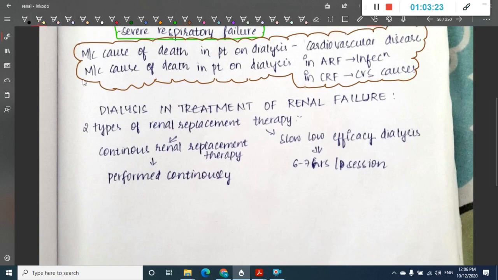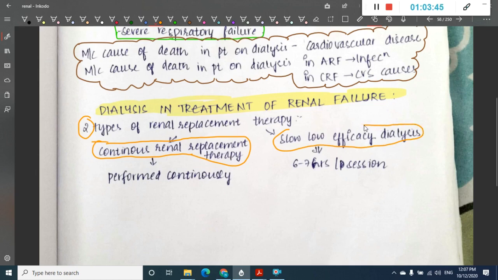Dialysis is important in the treatment of renal failure. We have two types of dialysis or renal replacement therapy available for chronic renal failure. First, we have continuous renal replacement therapy, in which we have to perform renal replacement therapy continuously. Then we have slow efficiency dialysis, where we give 6 to 7 hours of dialysis per session, either weekly or daily, depending upon the severity of the disease. So this is about chronic kidney disease.